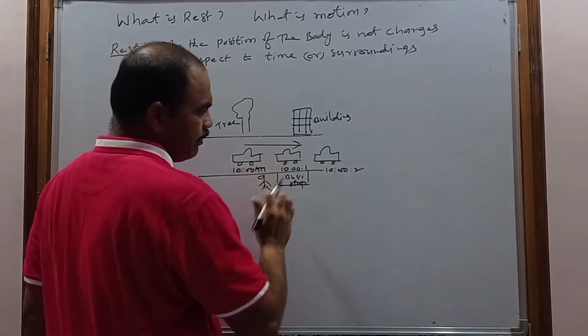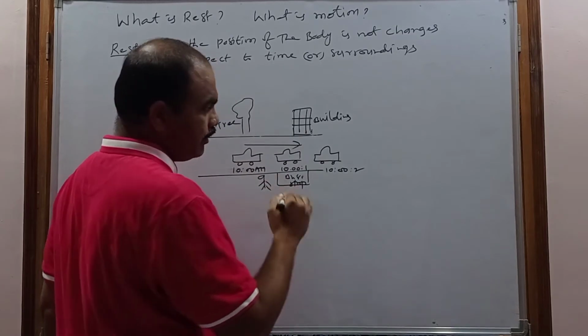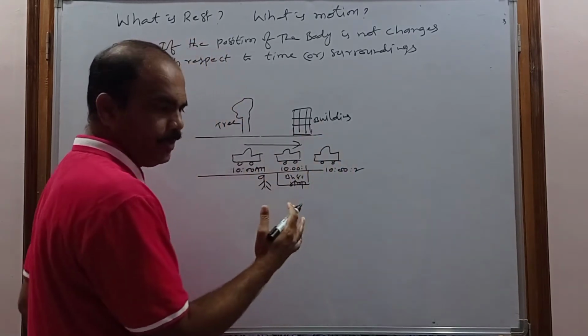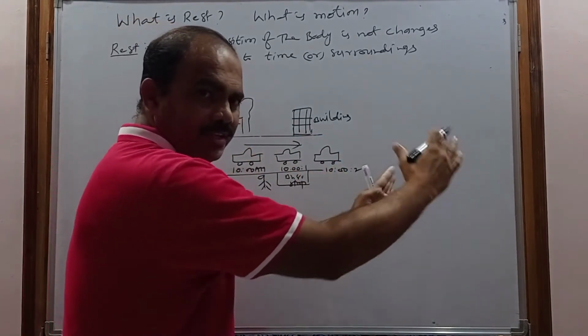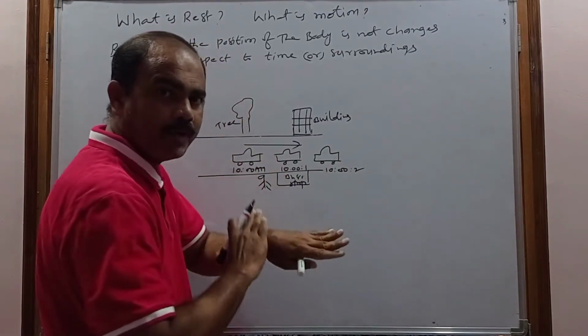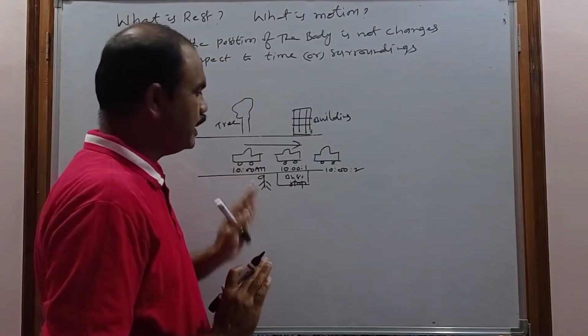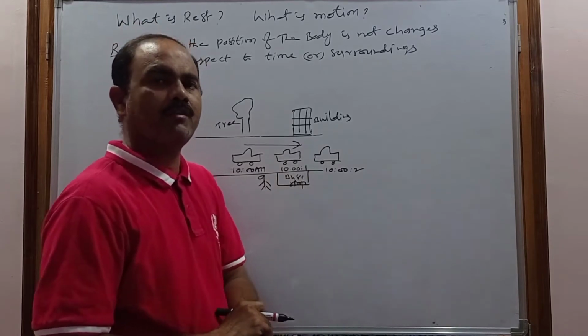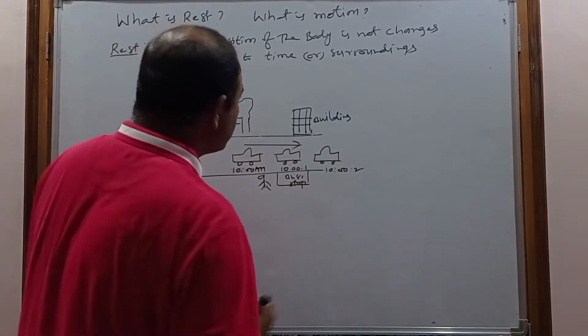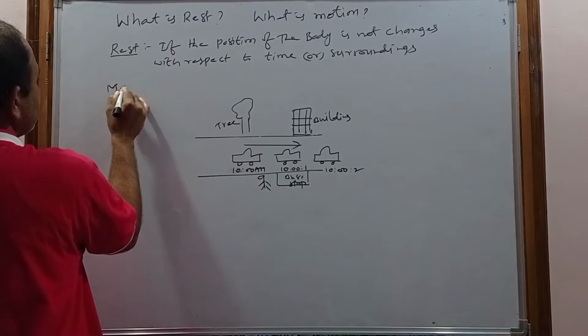After 1 second it is here, and after another second it is here. So the position of the car is changing with respect to you and with respect to time. That's why the car is said to be in a state of motion. And what is motion?